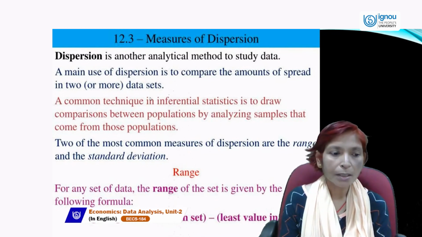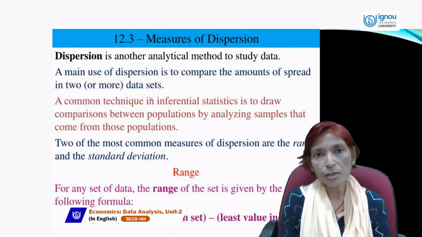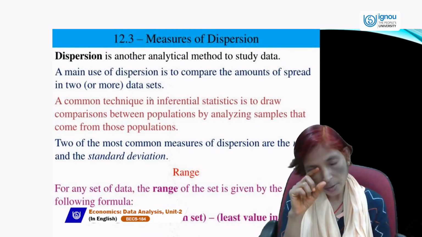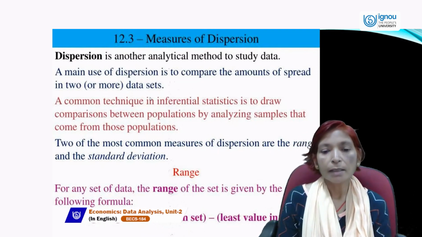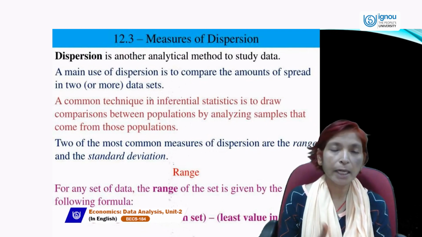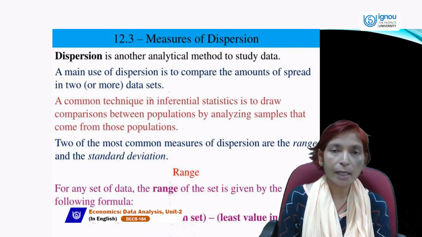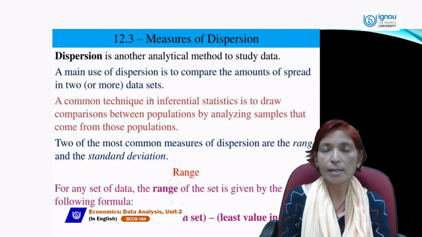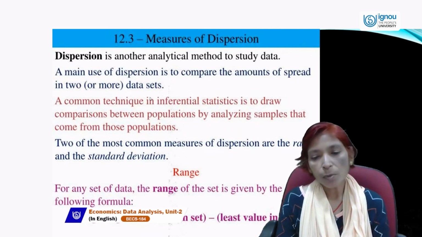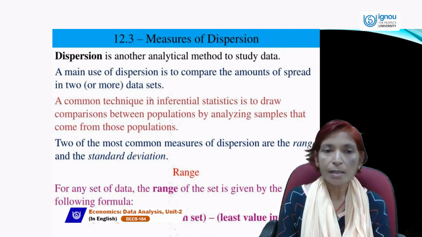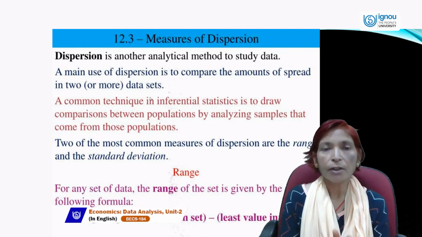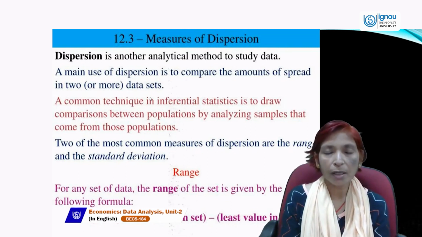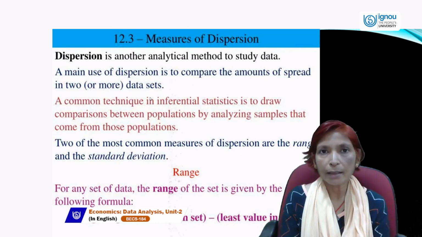What is range? For any set of data, range can be calculated by using this formula: greatest value in the set minus smallest or least value in the set. So range tells us how much difference exists in the collected data.